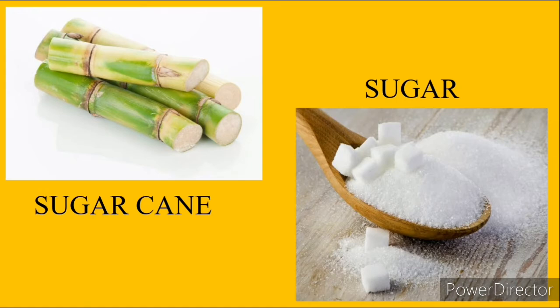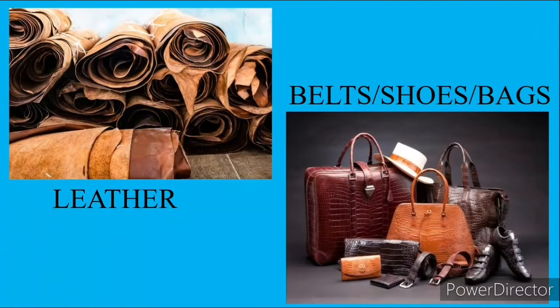Now, another raw material is sugar cane. Although sugar cane can be eaten directly, it's also a raw material, and its finished product is sugar. Sugar cane is processed into sugar. Another raw material is leather.